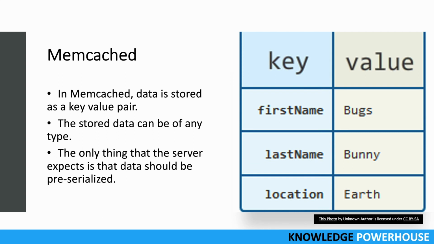So how do we store the data in memcached? We store data in memcached as a key value pair. It's like a hash map kind of thing. So if you see first name with value bugs, last name bunny, location earth, you just have key value pairs, and then when you are requesting data, you have to provide the key and you will get the value. The only thing that the server expects is that we store the data in pre-serialized form. That is the way we should store the data. Otherwise, we can store any type of JSON, any type of data, and get the value out of it.